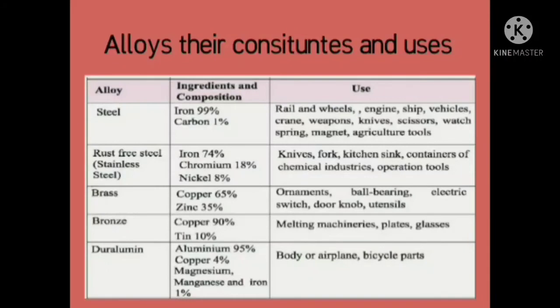Then brass, it is made up of copper and zinc and used for making ornaments, ball bearings, electrical switches, doorknobs and utensils. Bronze is made up of copper and tin and used for making melting machineries and plates and glasses. Then duralumin is made up of aluminium, copper, magnesium, manganese and iron, and it is used for making the body of airplanes and bicycle parts.